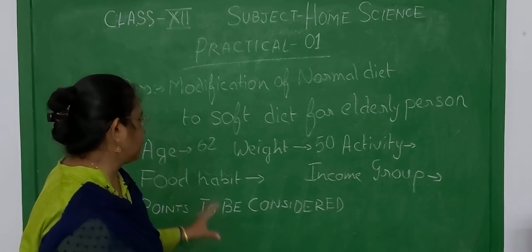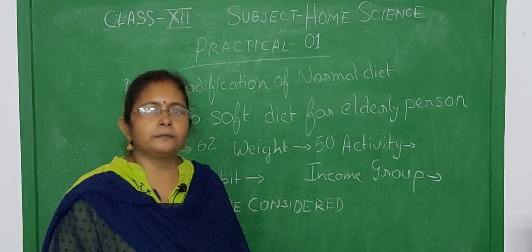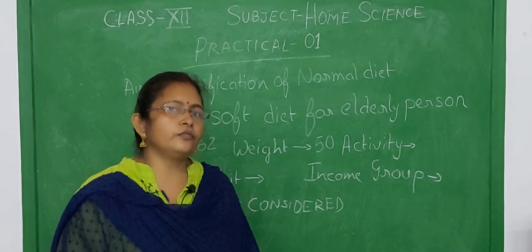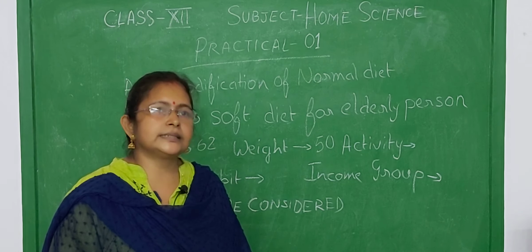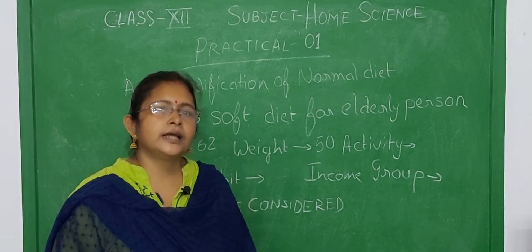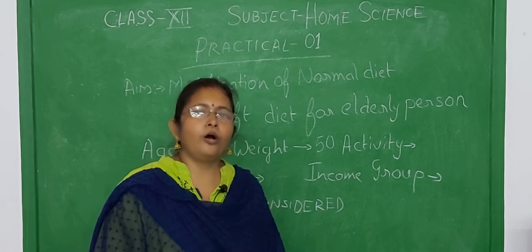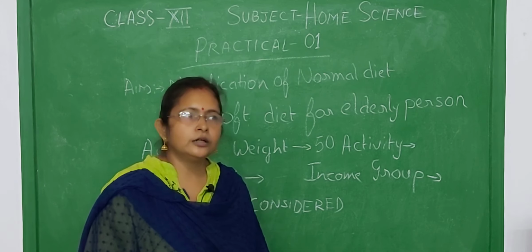Next are the points to be considered. When we are making the plan for that person, we have to collect some data, such as whether the person with a sedentary lifestyle has any geriatric problem or not. Geriatric problems are those of old age.